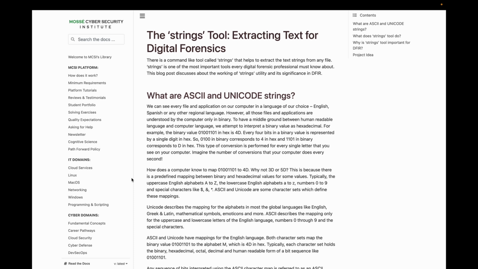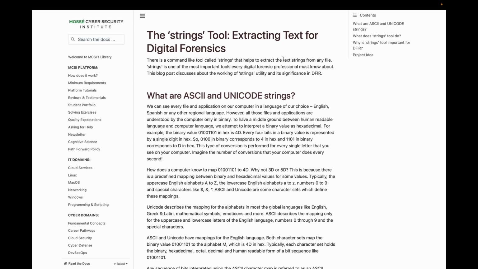Again, just looking at the description, it looks like we're going to be using strings. We might be using the strings tool, so we could cover that real quick. This is a command that should be installed in Linux distros, if not mistaken. Well, we can't install it because the box has no internet, but it should be installed in the box.